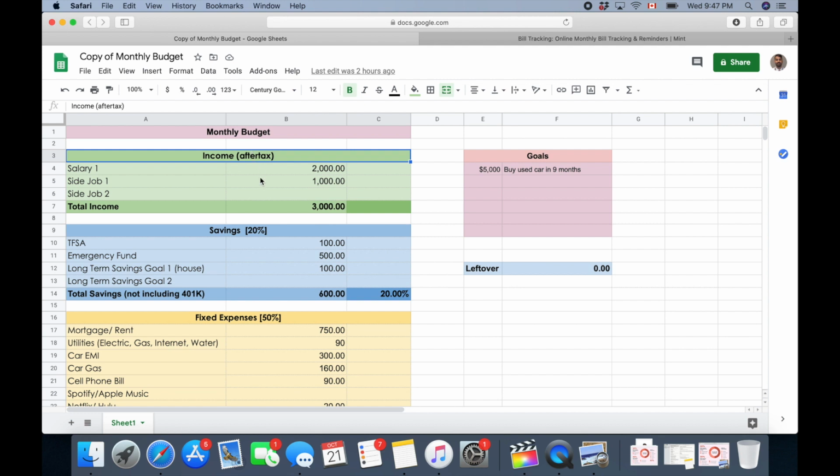Now very important here, and this is what I want to teach a lot of you guys, is before paying anyone else, before paying any of the bills, before paying any of that, first you gotta pay yourself. This is before the 50-30-20 rule. The 20%: pay yourself first.